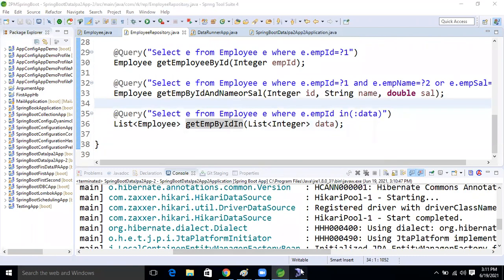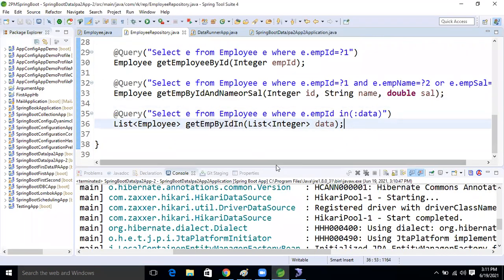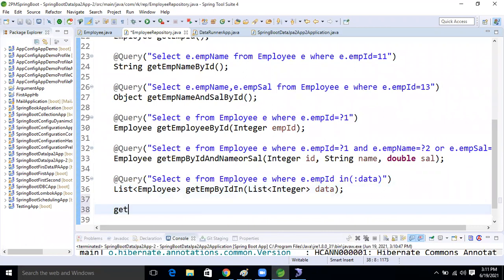Between means what? Whatever data we take from there to there end, right? So first we will specify the method now, getEmpIdByRange: get emp by ID range. Based on the ID, between, we are going to use between. This is our own choice of method name, guys. You people can take your own name also, no problem in that.